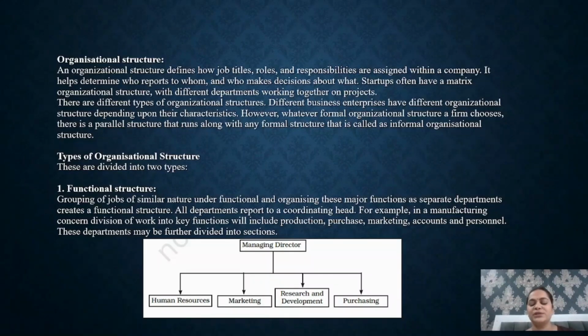First is functional structure. Under the functional structure, the division is done on the basis of different departments. Generally, the functional structure is followed when the size of the organization is not large, meaning smaller organizations follow the functional structure. Here, grouping jobs of similar nature under functions and organizing these major functions as separate departments creates a functional structure. The division is done on the basis of the grouping of the activities.